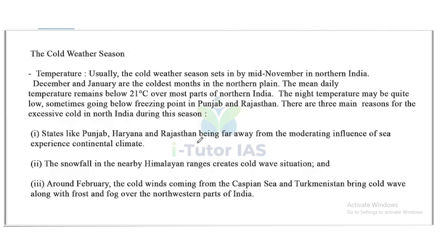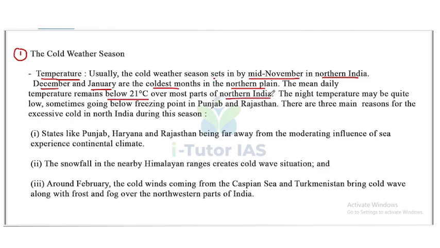The first one is the cold weather season. So let's look at the temperature of the cold weather season. Usually, the cold weather season sets in by mid-November in North India. December and January are the coldest months in the northern plain. The mean daily temperature remains below 21 degrees Celsius over most of northern India.